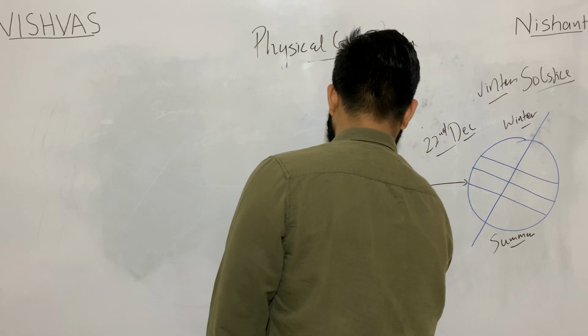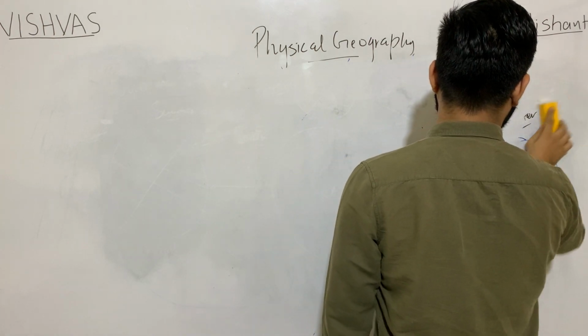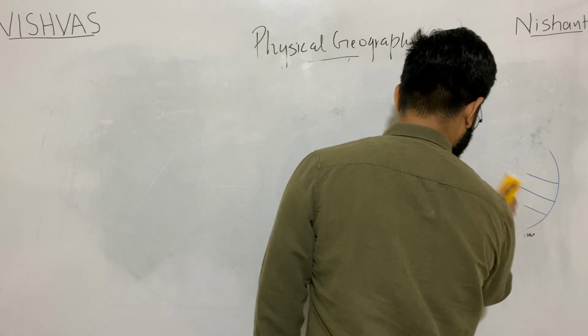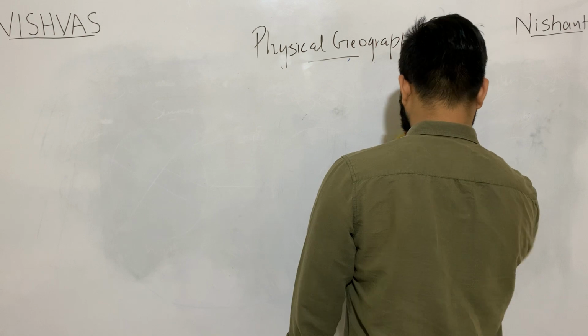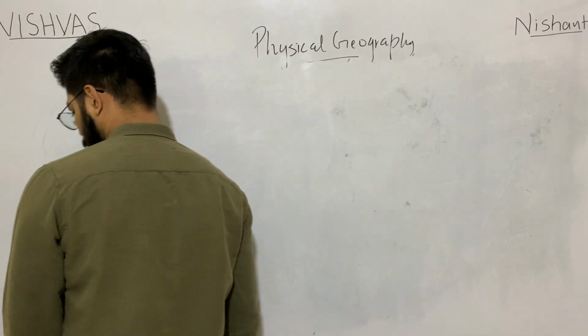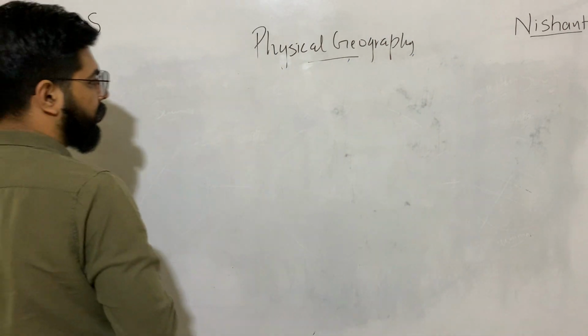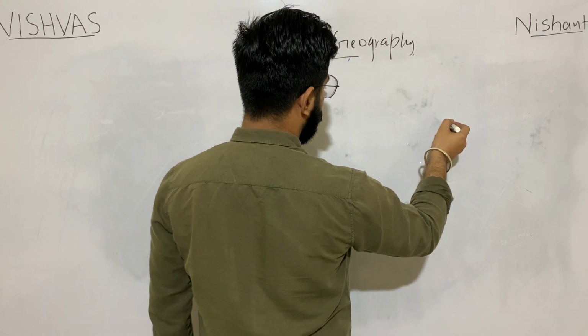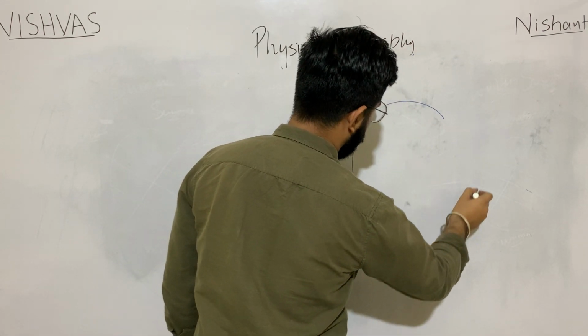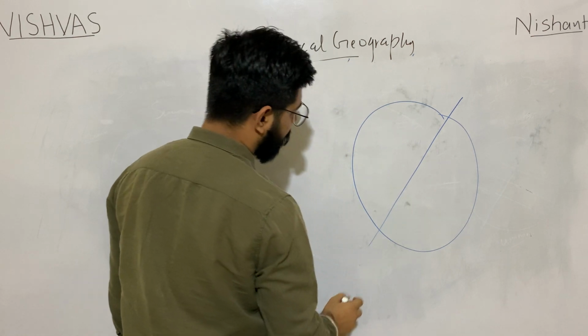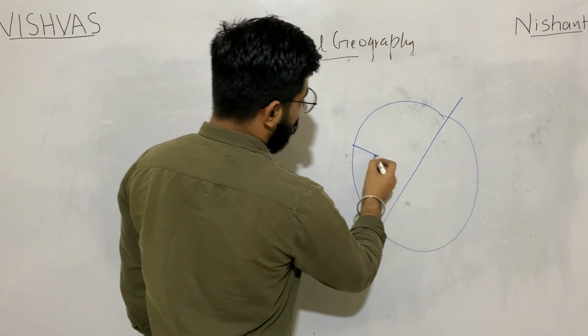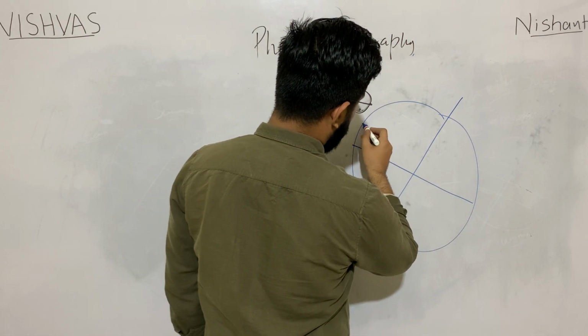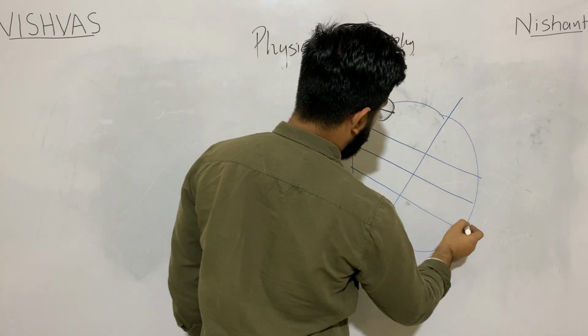In the length of day and night. Let's see how. Equator, Cancer, Capricorn.